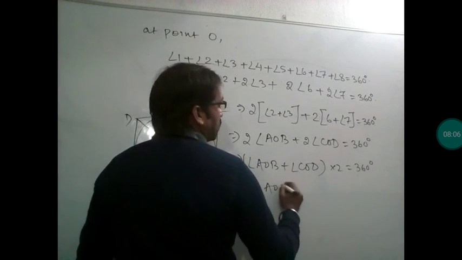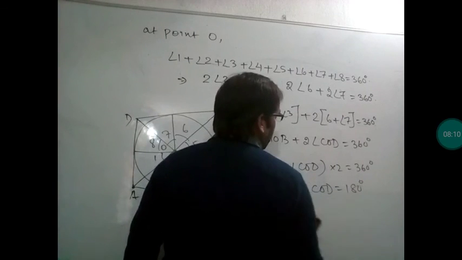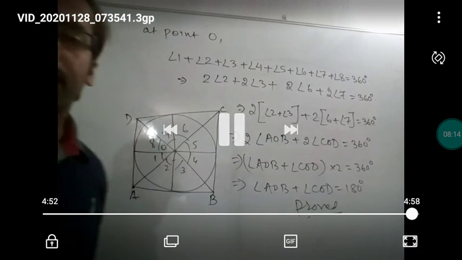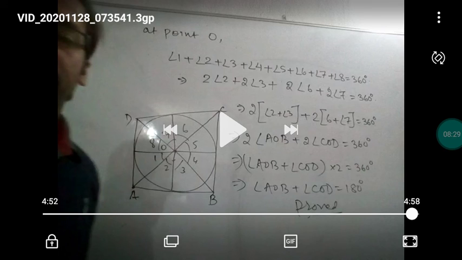So we have proved angle AOB plus angle COD is equal to 180 degrees, and this is what we had to prove. This is the concept we have used. I have used that the lengths of tangents from an external point are equal, as well as that the inclination at the center is also equal. Using this we have proved this very important question.